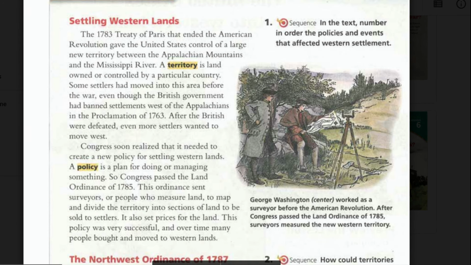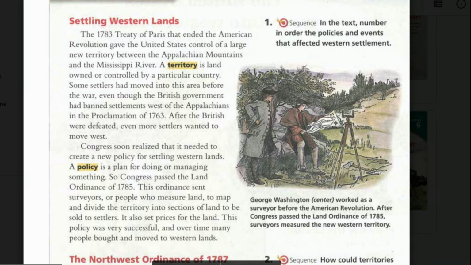Settling Western lands. The 1783 Treaty of Paris that ended the American Revolution gave the United States control of a large new territory between the Appalachian Mountains and the Mississippi River. A territory is land owned or controlled by a particular country.